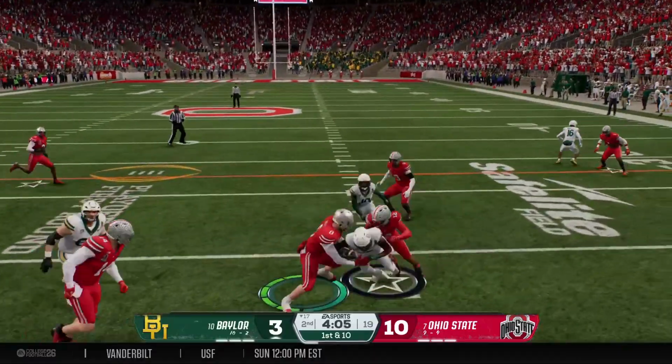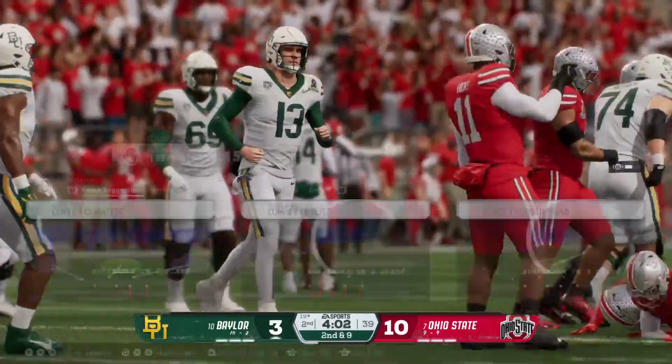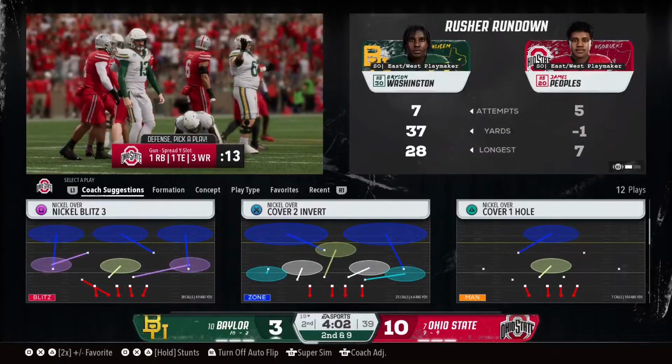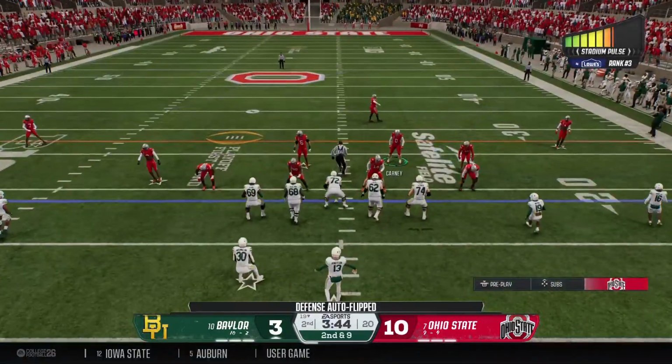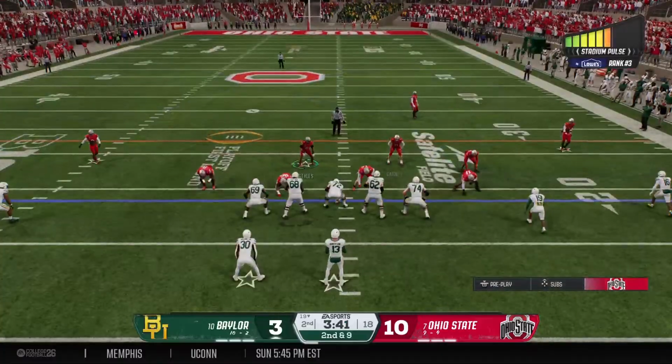They'll run it. Hand it off to the running back. Love this early in the game by this defense. Taking control of the line of scrimmage, not giving this back anywhere to go, and they keep him short of the first down.